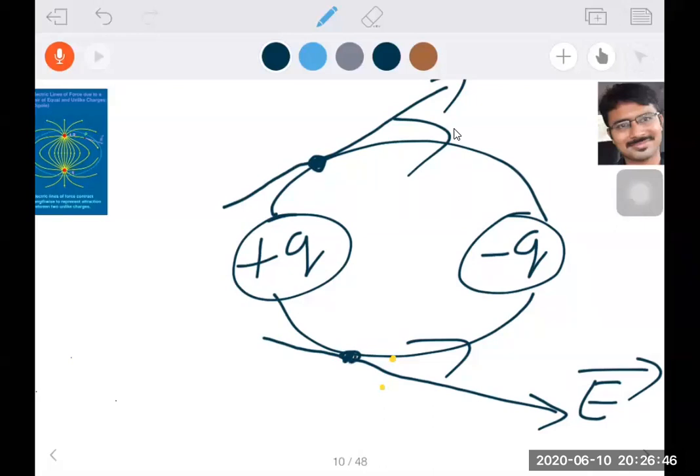So what is the direction of electric field intensity at any point? Draw simply a tangent at that point. The tangent will give us the direction of electric field.